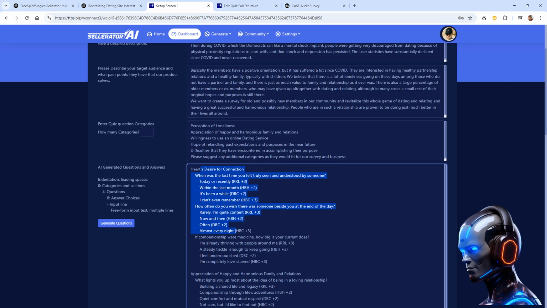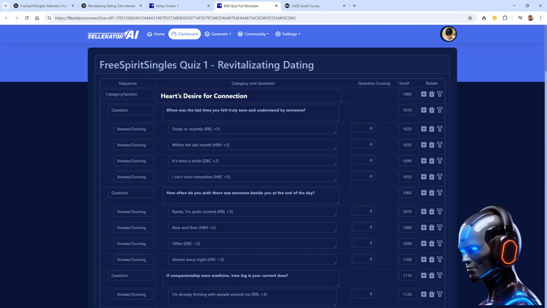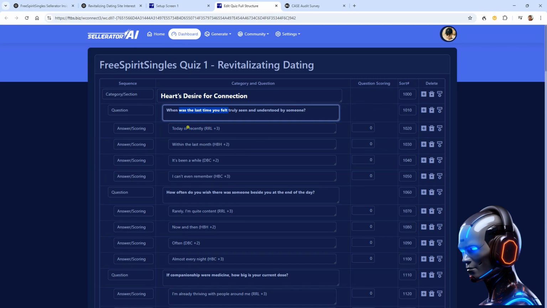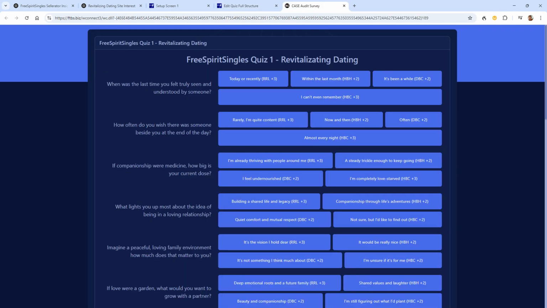And then from this screen, it can generate a complete structured editing screen where you can edit everything. Here's the category. Here's where you can change the question. Here are the different answers. You can add and delete them online. And then that comes up with a beautiful quiz that you can then send out to people.